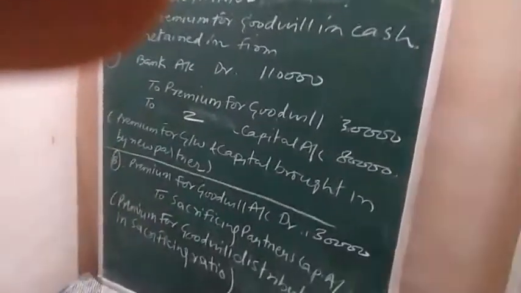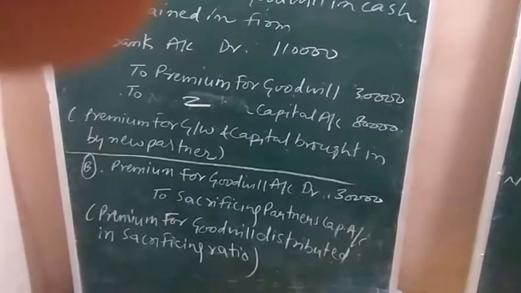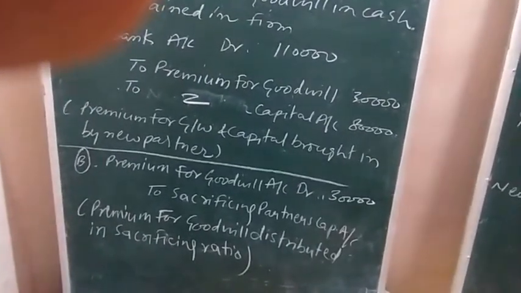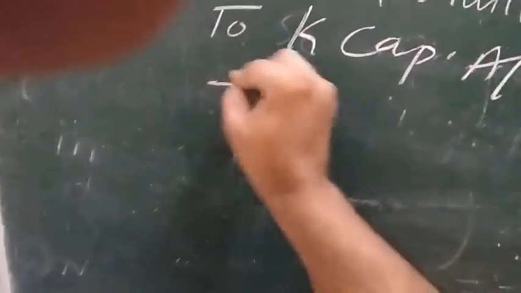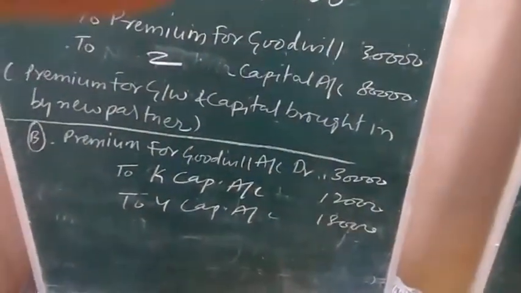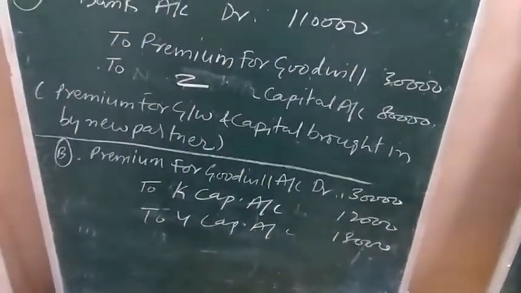Write the names of the sacrificing partners in place of sacrificing partners' capital. You have to write To K's Capital Account, To Y's Capital Account. See, I am writing the names. To K's Capital Account 12,000, To Y's Capital Account 18,000. This is the solution of question number 24.